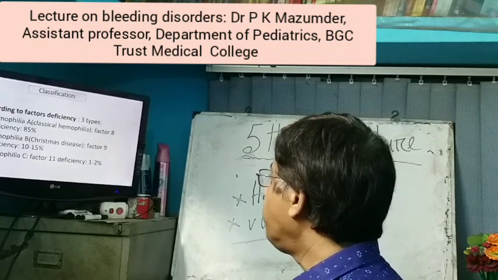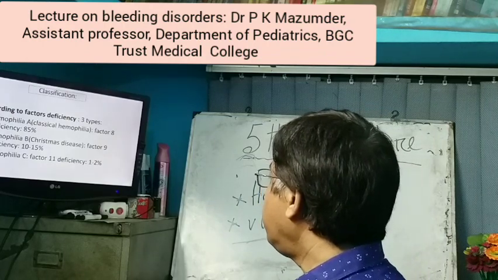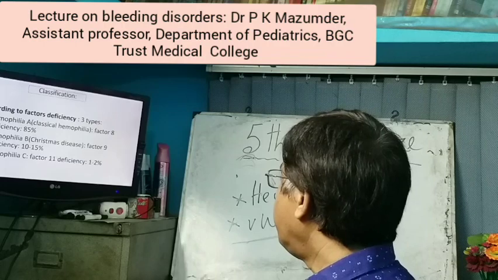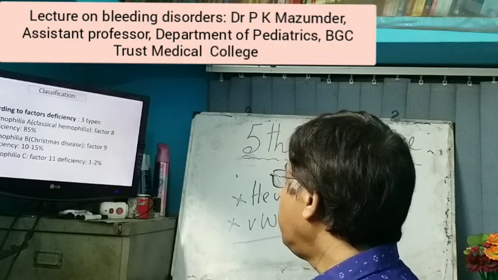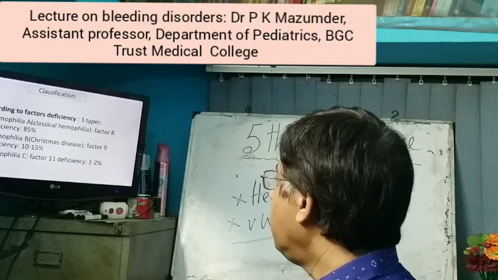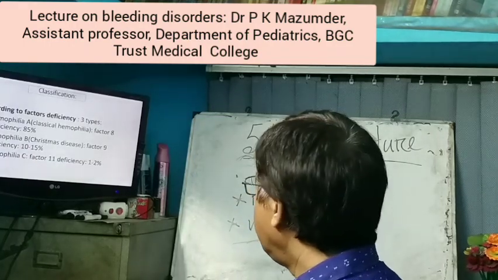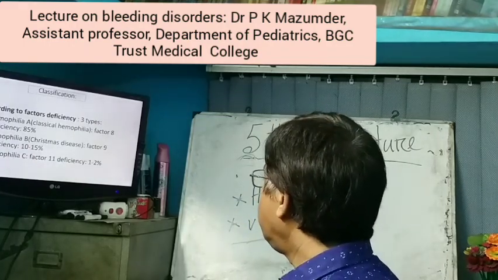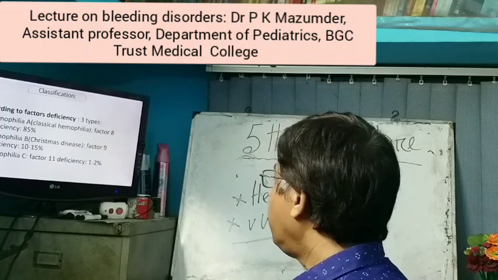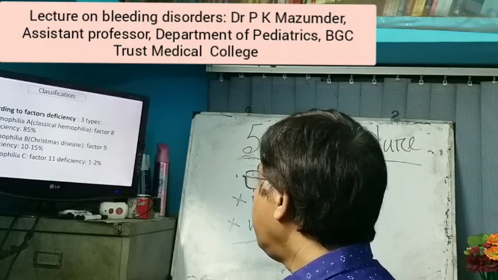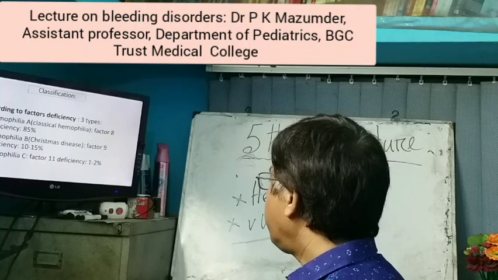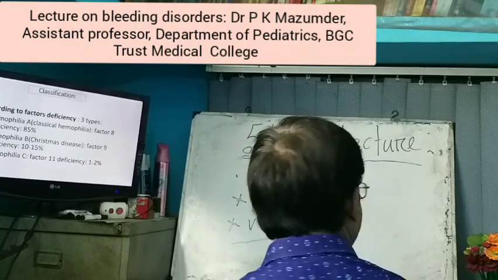Hemophilia A, also called classical hemophilia, is due to deficiency of factor 8, in 85% of cases. Hemophilia B, also called Christmas disease, is due to deficiency of factor 9, in 10 to 15% of cases. Hemophilia C, factor 11 deficiency, accounts for 1 to 2% of cases.